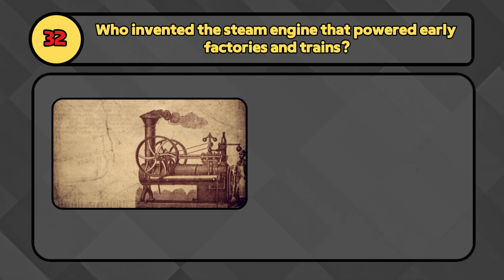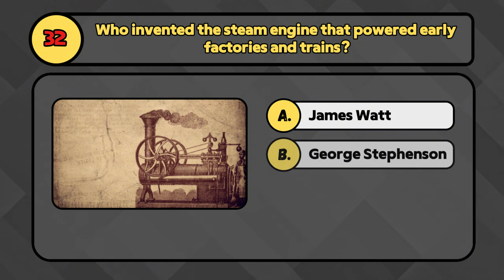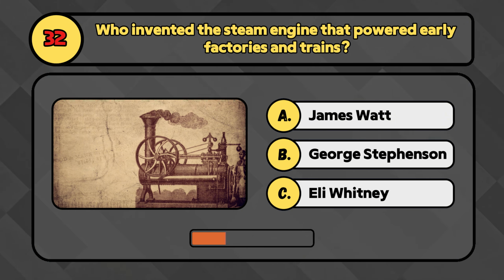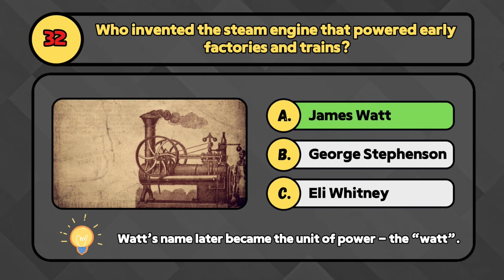Who invented the steam engine that powered early factories and trains? Was it James Watt, George Stephenson, or Eli Whitney? That credit goes to James Watt, whose improved steam engine fueled the industrial age.